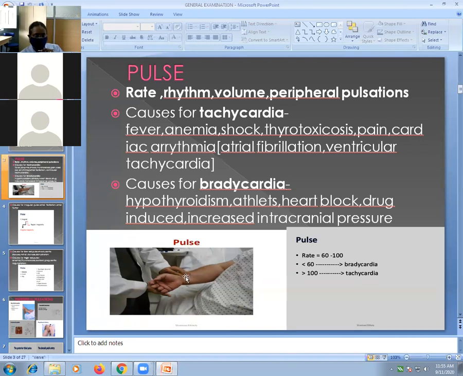Against the radial bone at the wrist joint, you have to palpate the radial artery. You have to feel the pulsation and count the pulse rate. So this is the method of counting pulse rate.